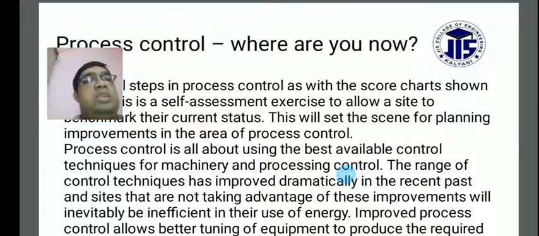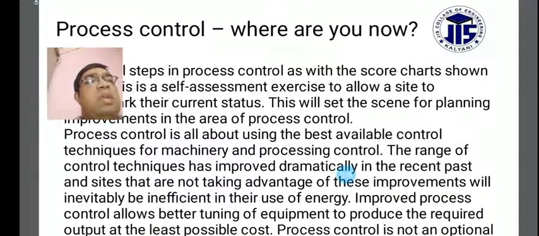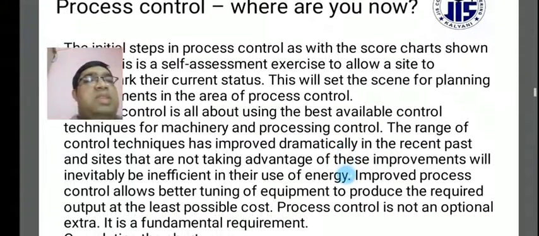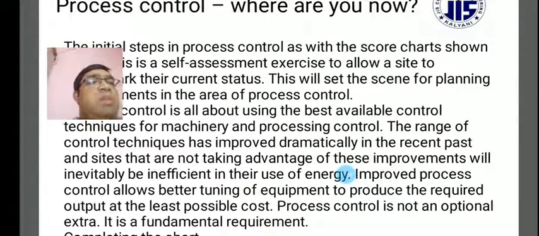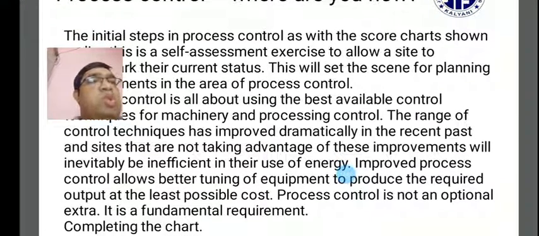Process control is all about using the best available control techniques for the machinery and process. The range of control techniques has improved dramatically in the recent past, and sites that are not taking advantage of these improvements will inevitably be inefficient in their use of energy. Improved process controls allow better tuning of equipment to produce the required output at the least possible cost.